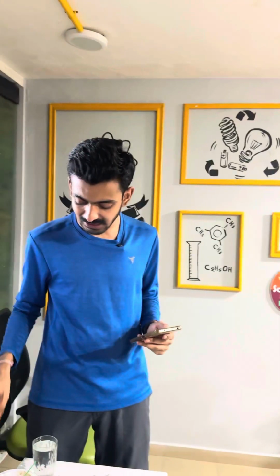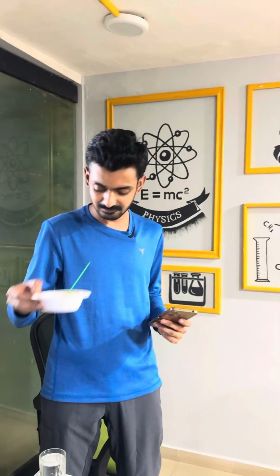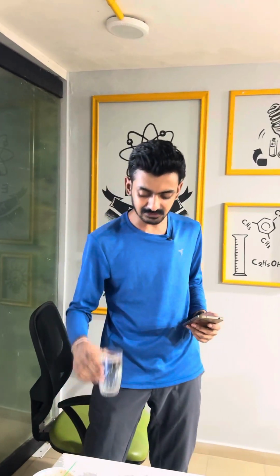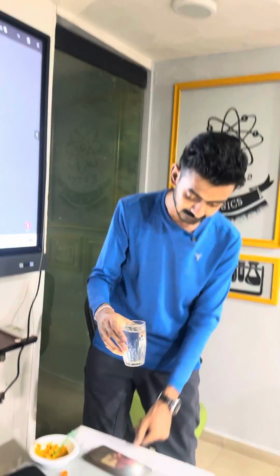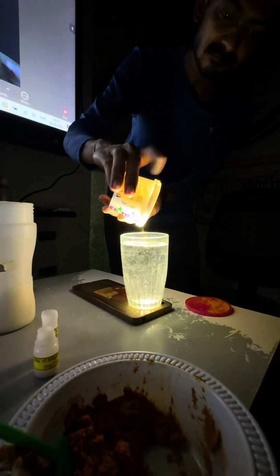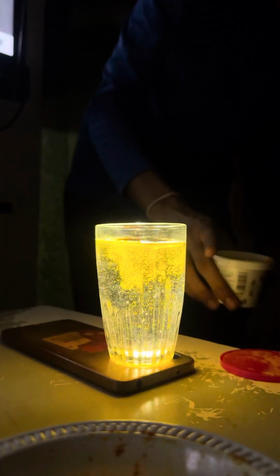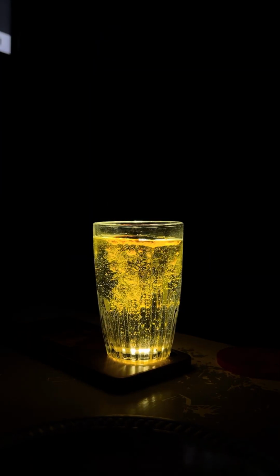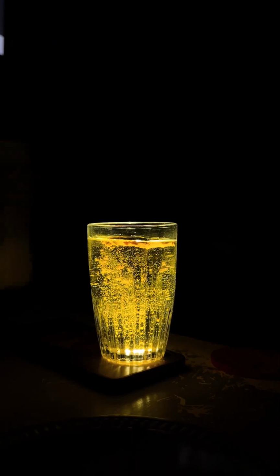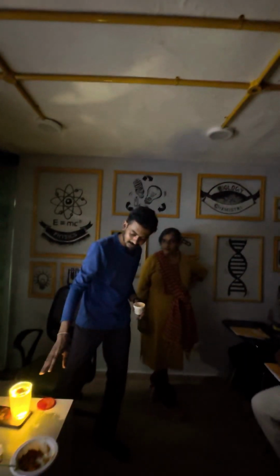See. You might have seen this as a trend also. The turmeric powder trend, right? So now I have a glass of water and a flashlight. Okay, I will put on the flashlight. Slowly the particles are getting diffused. Okay, so you will be able to see that the particles get diffused and it scatters the light from the bottom only. So it's scattering. It's one type of scattering also.